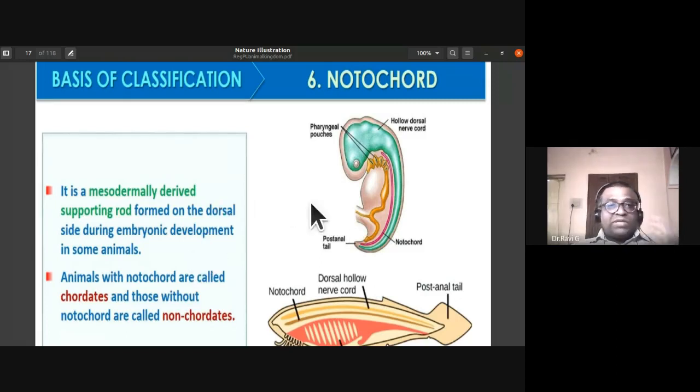So the notochord is a mesodermally derived supporting rod formed on the dorsal side of animals during embryonic development. You can notice this pinkish color; it is derived from mesoderm. You have to remember, in higher animals the notochord is replaced by the vertebral column. Vertebrata we'll be discussing later. Animals with notochord are called chordates, and those without notochord we call non-chordates. So these are the two types of animals based on the presence or absence of notochord.